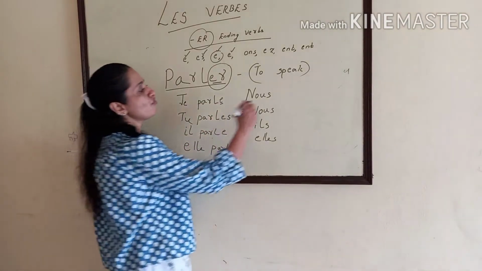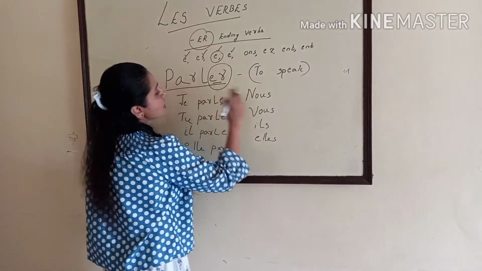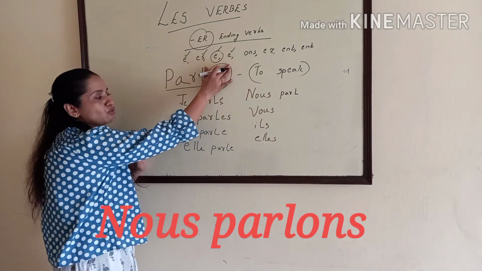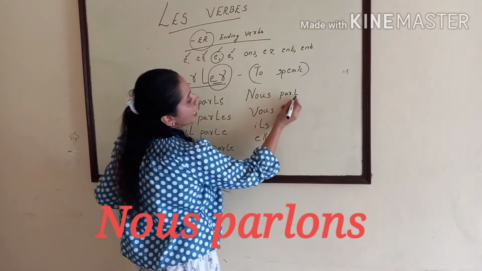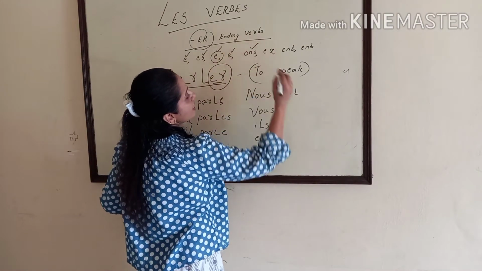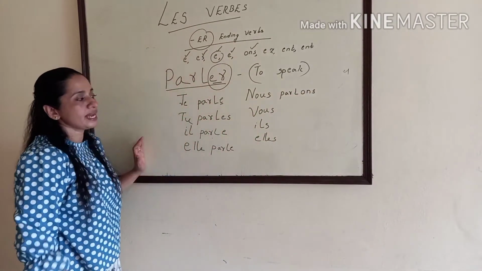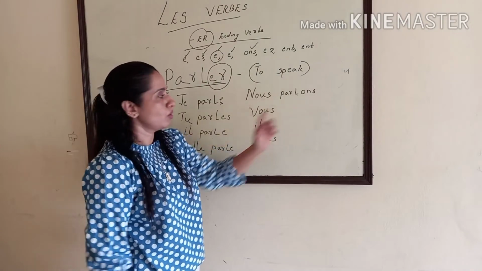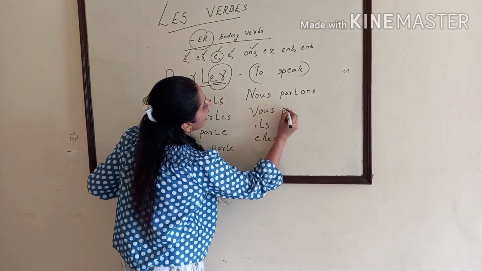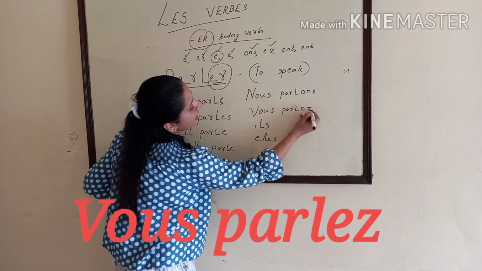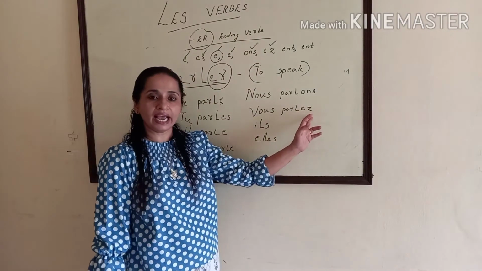And now we speak. What we have to do? First write P-A-R-L. That means we have to remove this ER and write parl. Then the ending here is O-N-S. Nous parlons. Then next again P-A-R-L and we have to add E-Z. That means vous parlez.